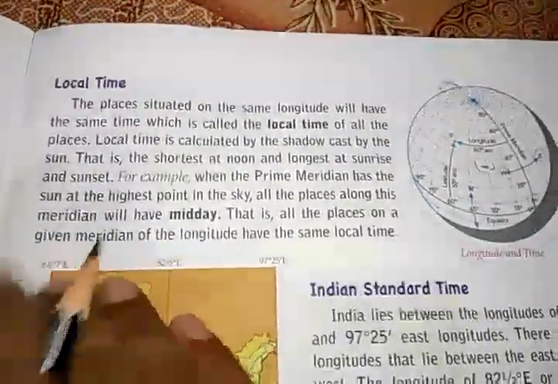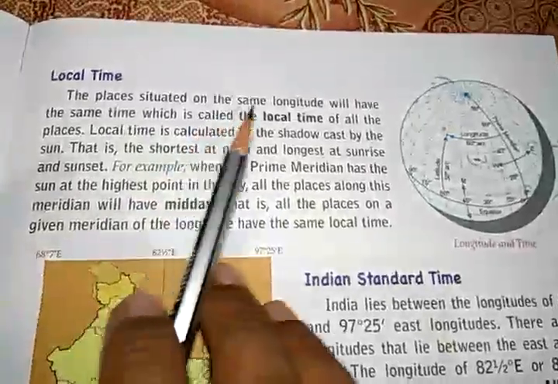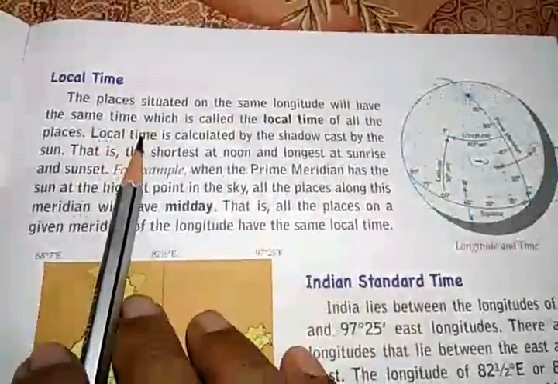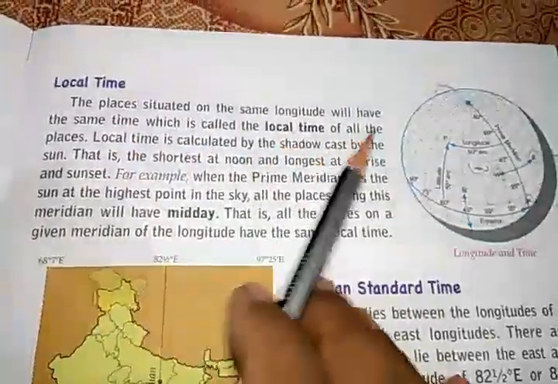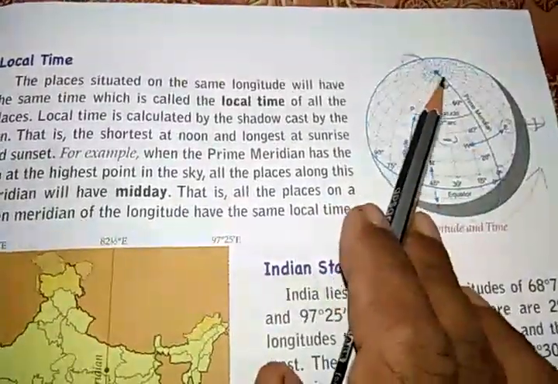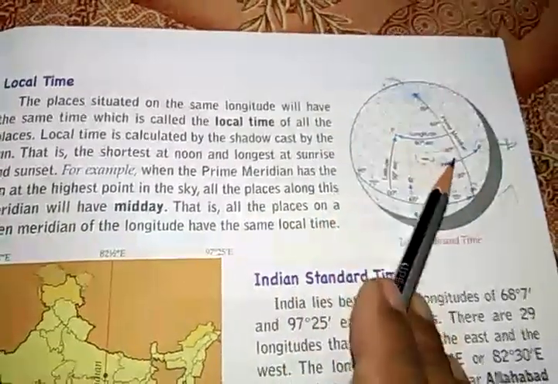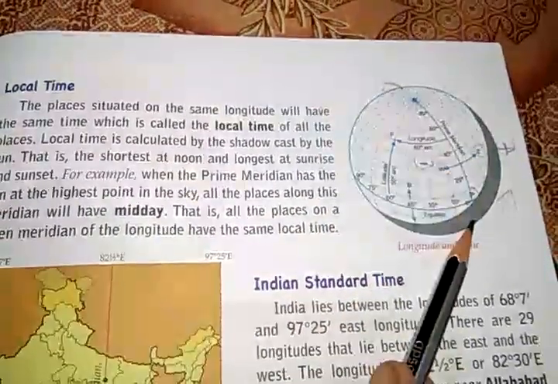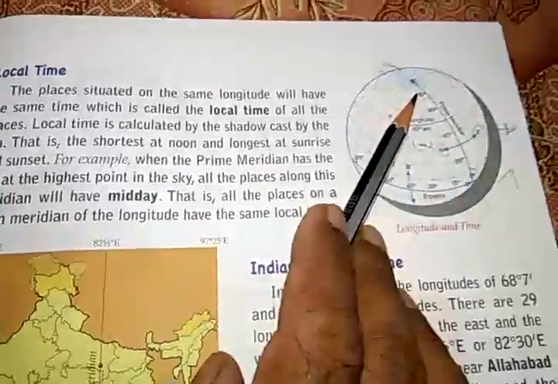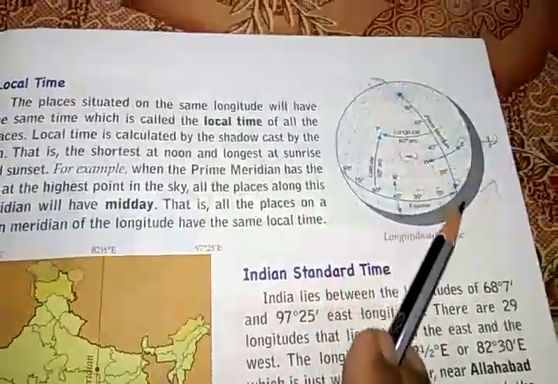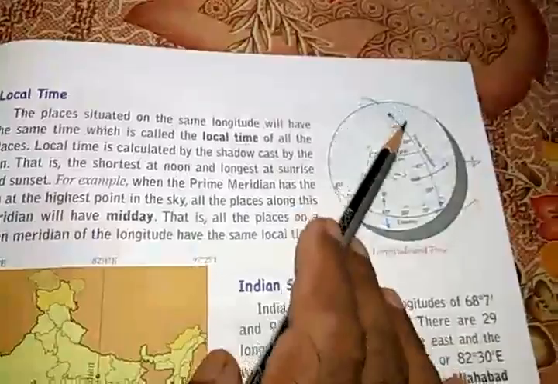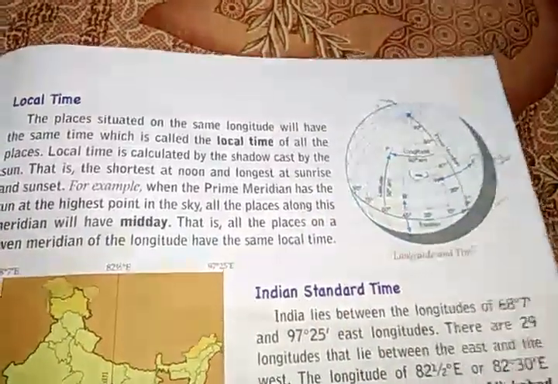Then local time. The places located on the same longitude will have the same time, which is called the local time of all the places. That is, local time of this longitude will be the same. If over here it is morning, here will also be morning. If here is afternoon, here will also be afternoon. So wherever a place is located on the same longitude, it will have the same time.